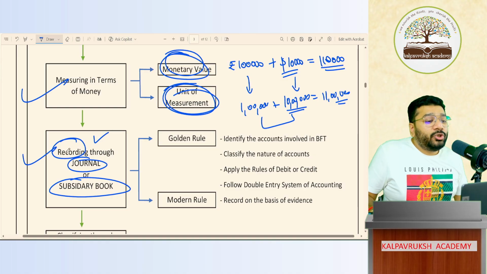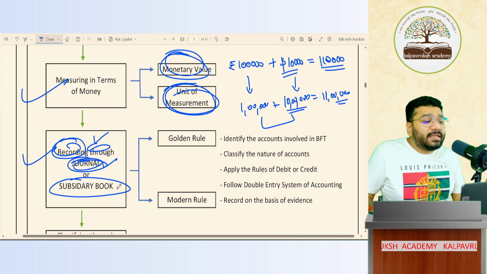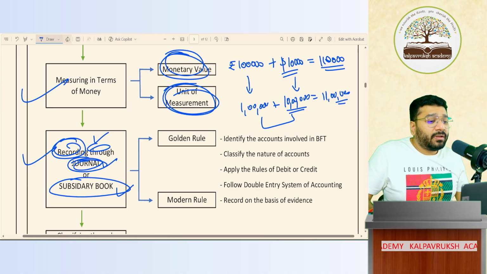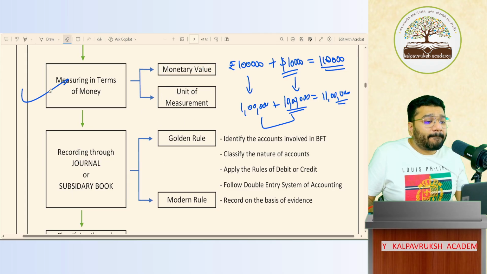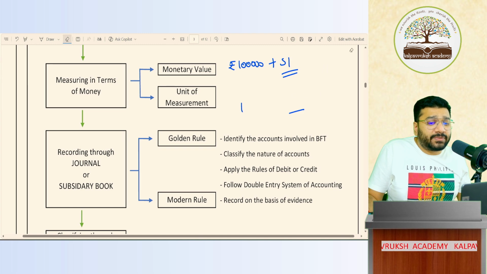So here, you are recording through a journal or a subsidiary book. Journal is a separate chapter. Subsidiary book is a separate chapter, which I'll discuss in depth when the right time comes. Now, when I do recording, I need to take care of certain steps.